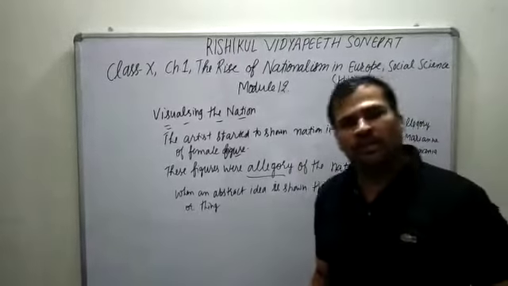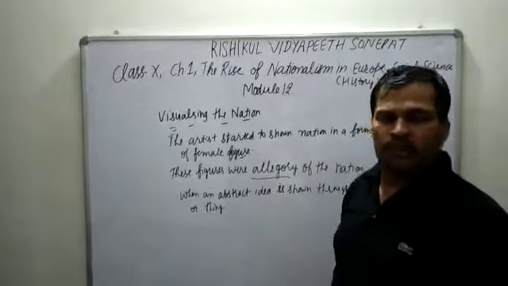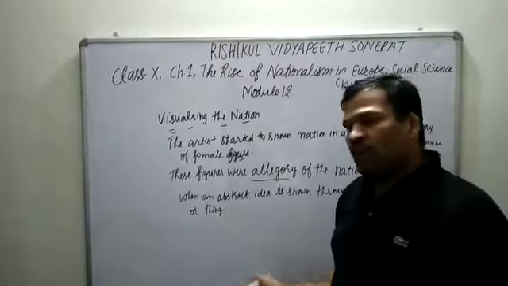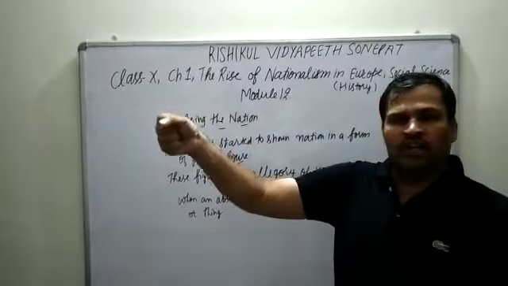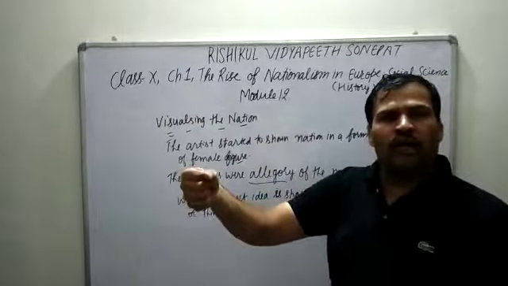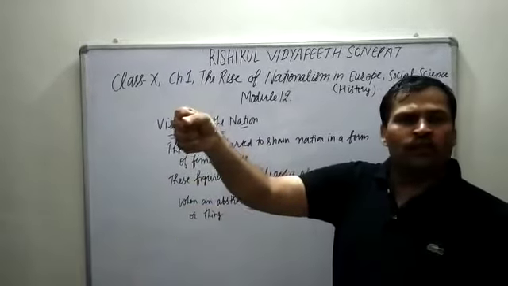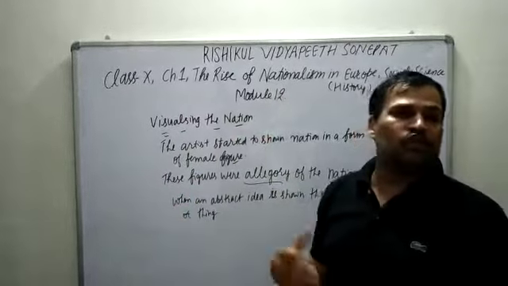It means that a person is shown as a symbol, that may be in the form of liberty, justice, or republic. When we see justice, there is a woman whose eyes are covered with a cloth, and she is holding a weighing scale. It means this is an allegory that is shown here.